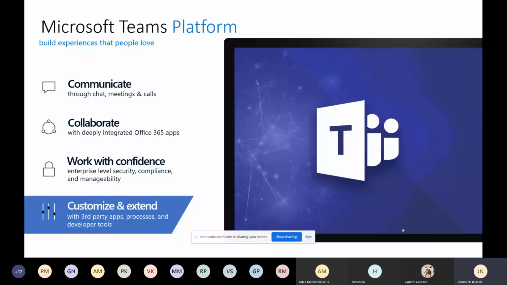The second one is collaborate. It is deeply integrated with Office apps like SharePoint, OneNote, PowerPoint, Excel, Word, Planner, Power BI, Power Apps and so on. This is a very strong integration. When it comes to collaborate, deep Office integration enables today's multi-generational workspace. That's a big benefit. We can integrate external cloud environments like Google, AWS, whatever environment you have, and you can connect to it if your administrator enables the feature. That's another collaboration point of view.